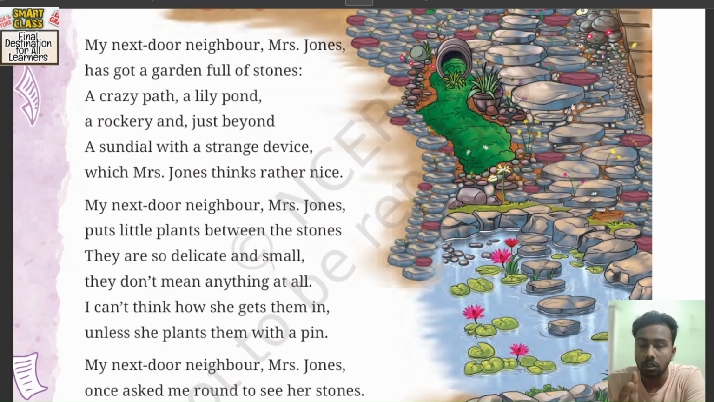So the first habit of Mrs. Jones is that she has an unusual habit, because instead of a garden that should be full of flowers and greenery, Mrs. Jones' garden is mostly filled with stones. So we find one thing right at the start. Next, Mrs. Jones grows very teeny plants between the stones. She plants tiny plants in between the stones.